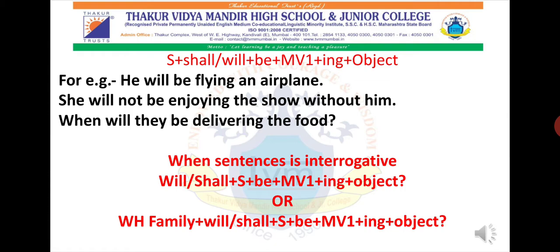And when not is there, it will be the same, that is subject plus shall will. After the helping verb you will use not, plus be plus main verb first form plus ing plus object. Accordingly this will also change, if it is present, if it is past, then you all need to know the helping verb. Okay, so after each helping verb, then only not will come and the rest will remain the same.